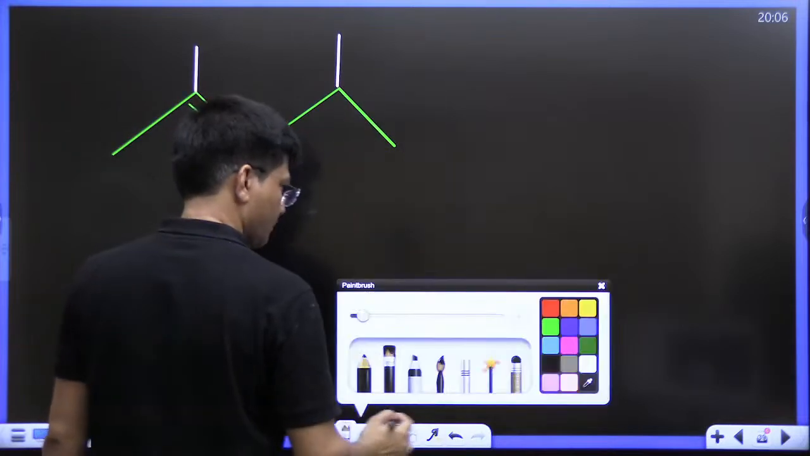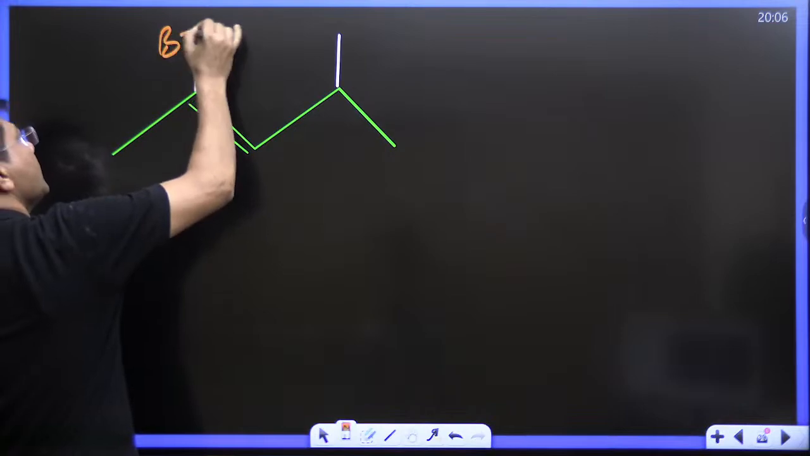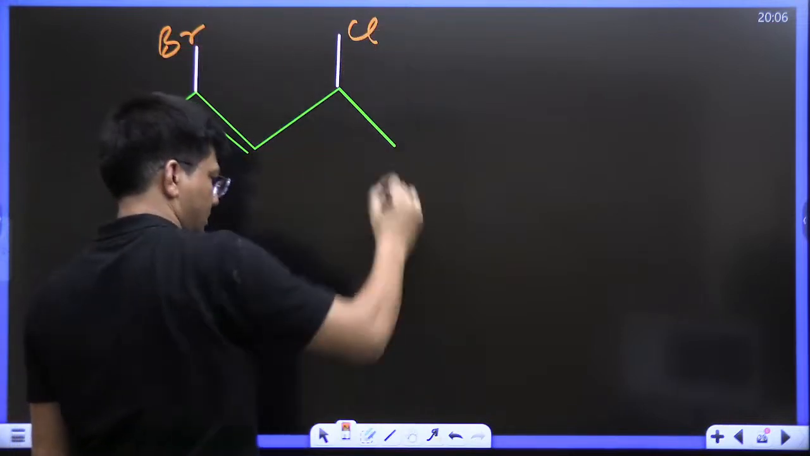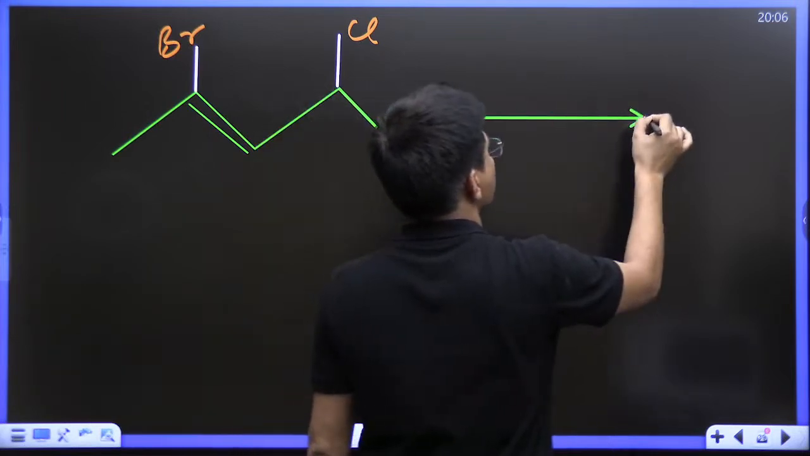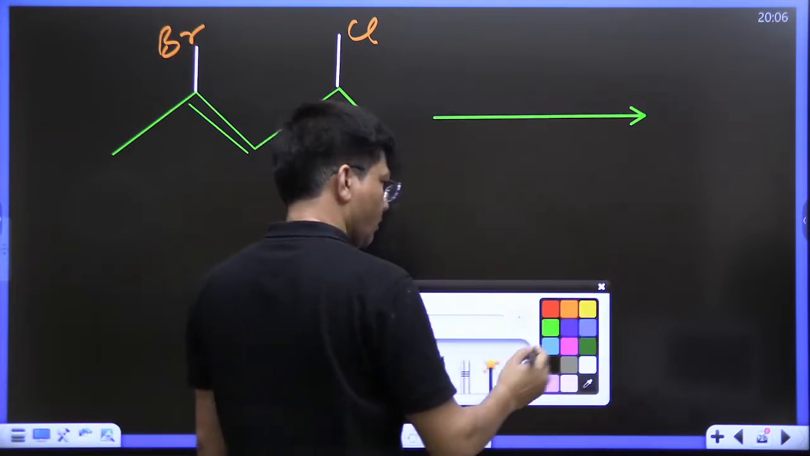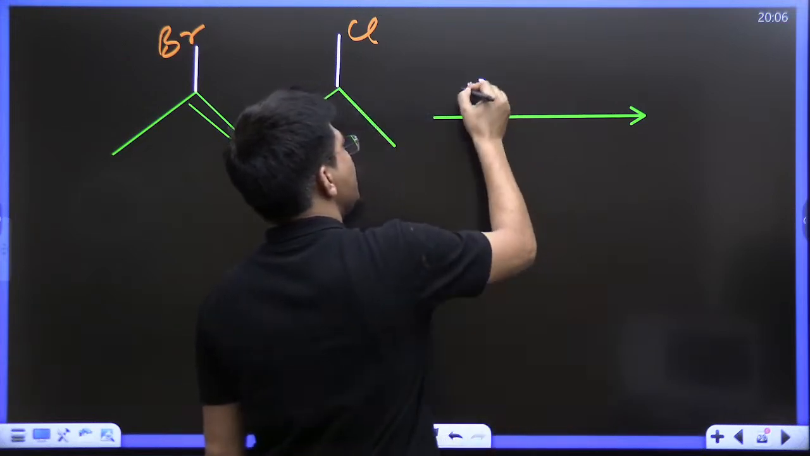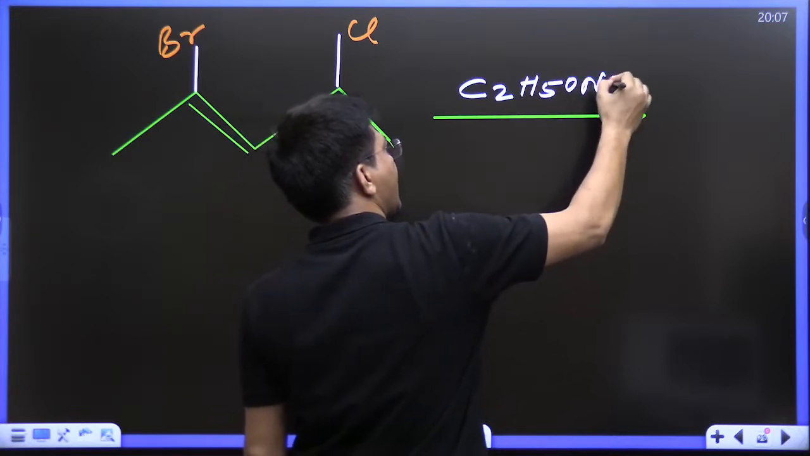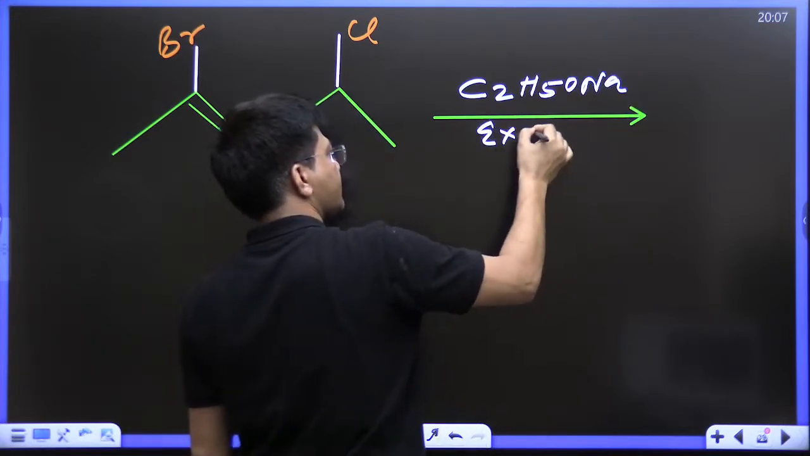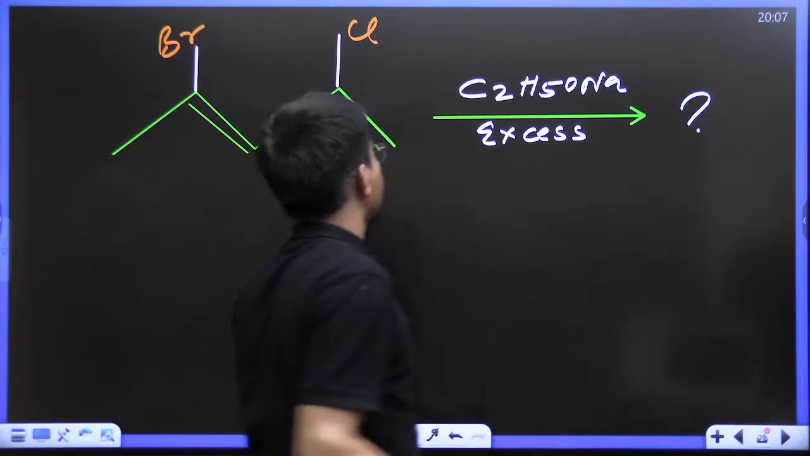Here is bromine. Here is chlorine, and it's written like this. This is a question already asked, once it has been asked in IIT. C2H5ONa excess. What should be the product?